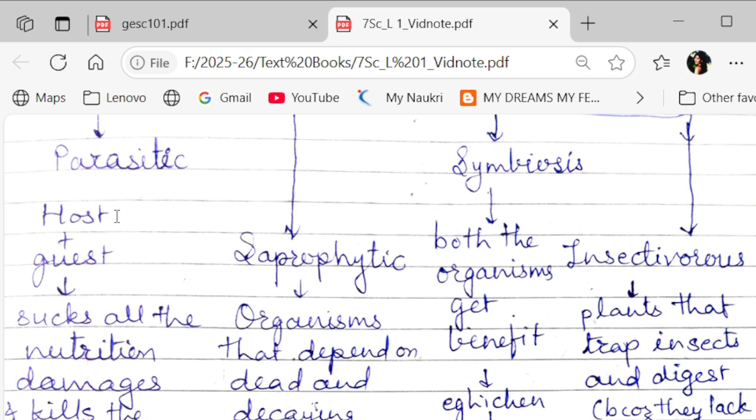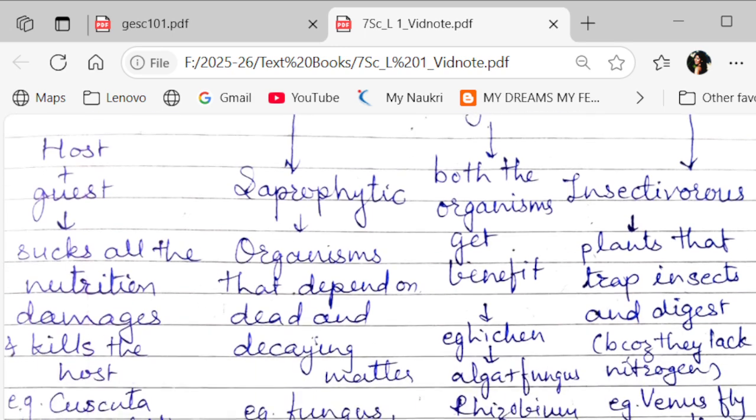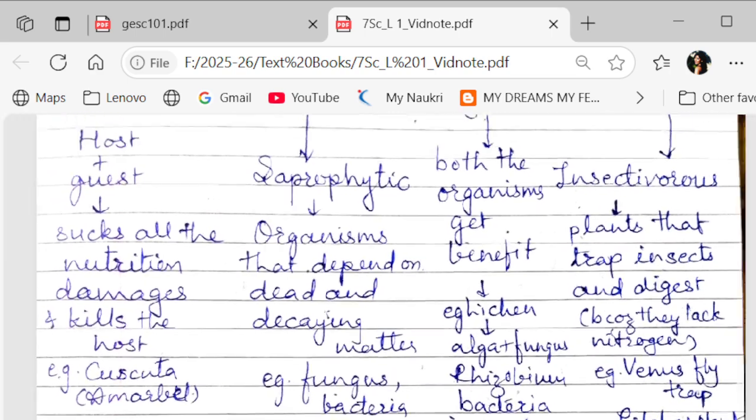So this is a parasitic kind of relationship where the guest plant takes all the nutrition from the host plant, and then finally damages or kills the host plant. And who does this? There is a plant called Amarbel or Cuscuta that does it.